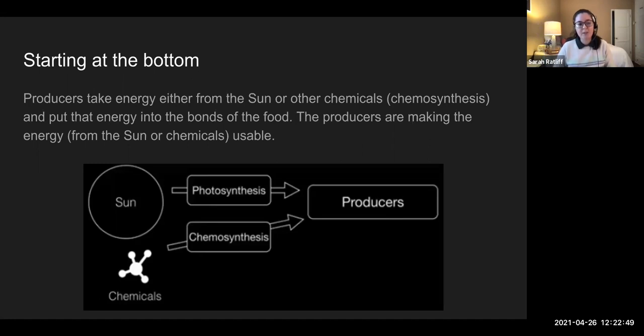So we've got to start at the bottom. Producers are the ones that take energy from the sun, or chemicals if they're going through chemosynthesis. We'll talk about that in a couple of slides. And then they take that energy and put it into bonds. They give us food, glucose. We know this from our photosynthesis unit. The producers are turning that energy, whether from the sun or chemicals, into usable energy that other heterotrophs can then use to power their life processes.